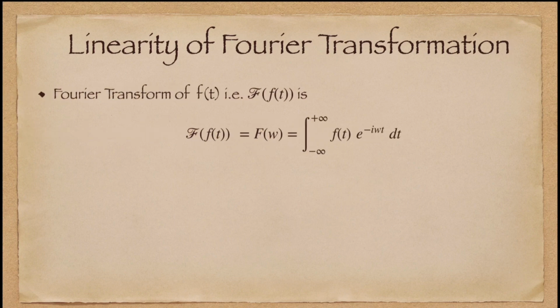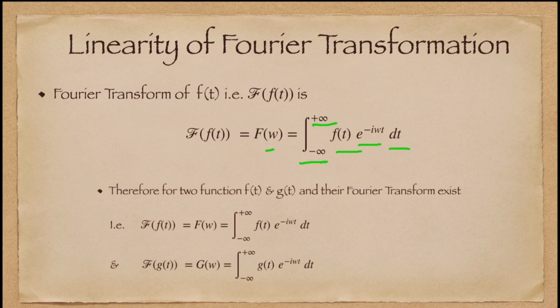As you know, the Fourier transformation of a given function f(t) in time domain is defined as F(omega), given by the integration. The lower limit of integration is minus infinity and the upper limit is plus infinity. So F(omega) equals the integral from minus infinity to infinity of f(t) e to the power minus i omega t dt. So this is your basic Fourier transformation.